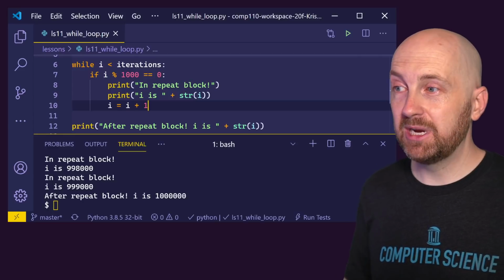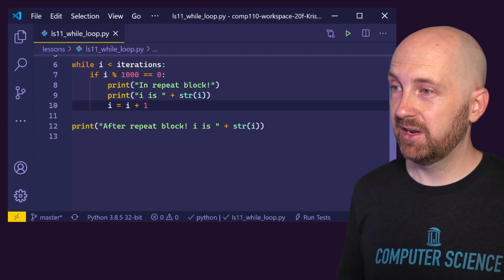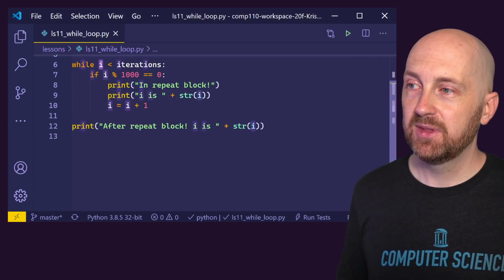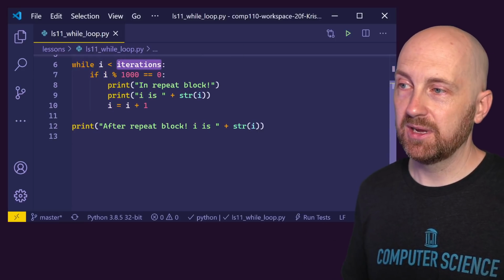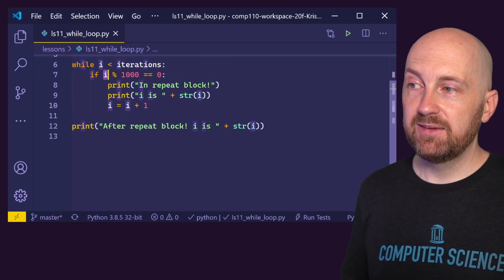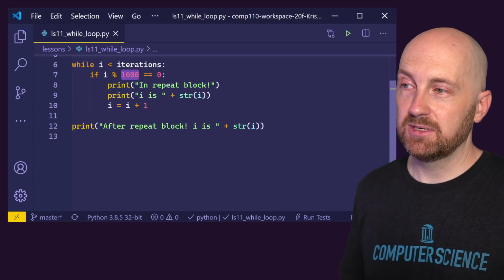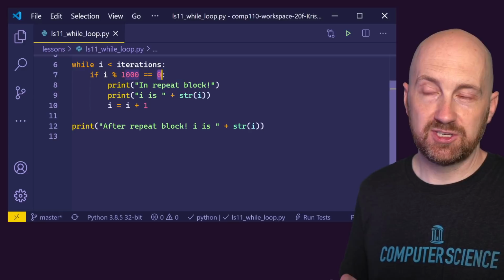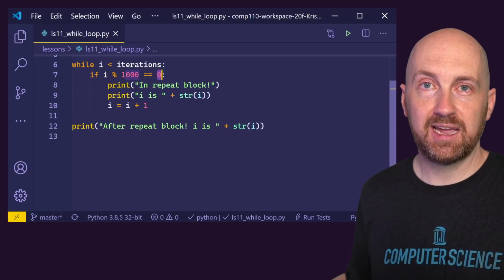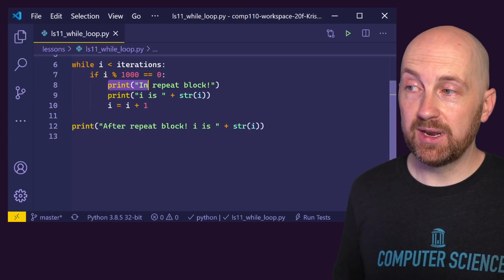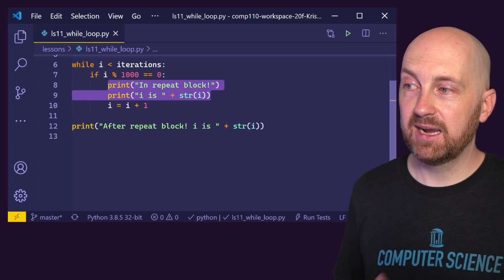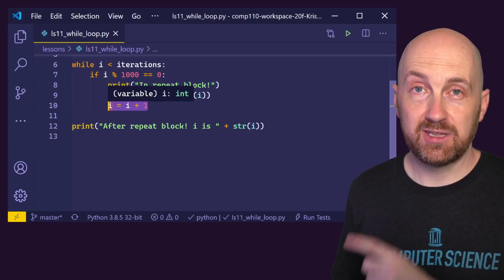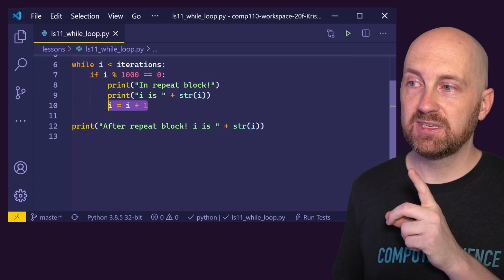Well, if we try and reason through this before we run this code, if we try and imagine, well, I starts out at 0, 0 is less than, call it 1,000,000, that's true. 0 is evenly divisible by 1000, or it doesn't have a remainder when you try and divide it by 1000. That actually is true. 0 divided by anything doesn't have any remainder, right? So we go into the then block, we'll print I is 0, and then we increment I so that I is 1, right? Because that's part of this if then block.